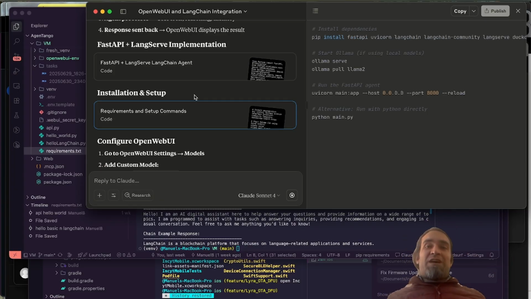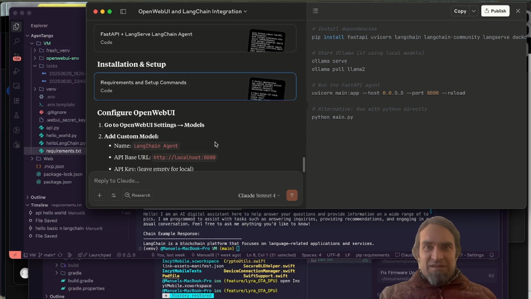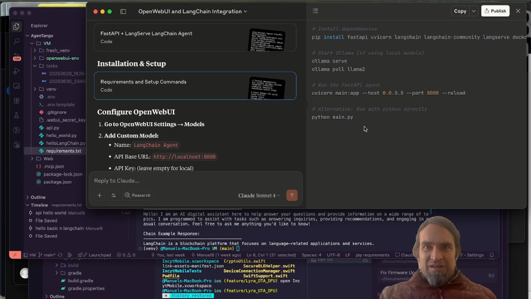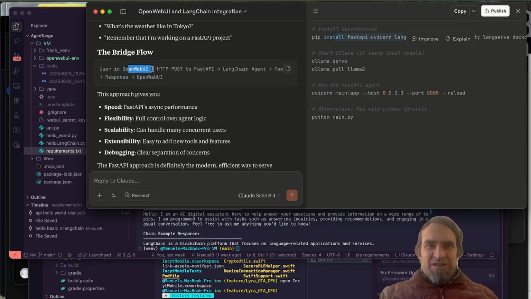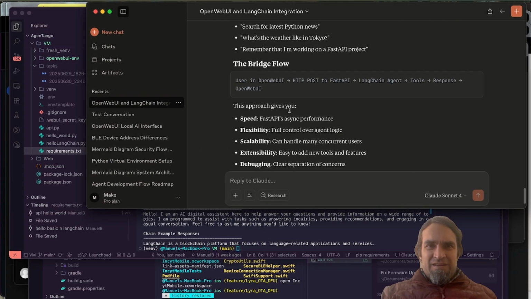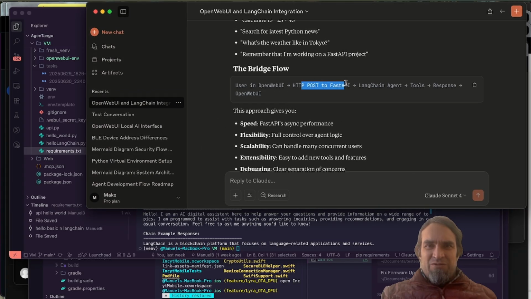Anyway, so with our hello world that we did for the infrastructure part, we are using this exposure of OpenAPI, but what is telling us here to install FastAPI and those things, okay? The bridge flow: user, OpenWebUI. Let's not worry about the code for the moment. User and OpenWebUI, HTTP post to FastAPI. Why to FastAPI? LangChain agent, tools, response, OpenWebUI.